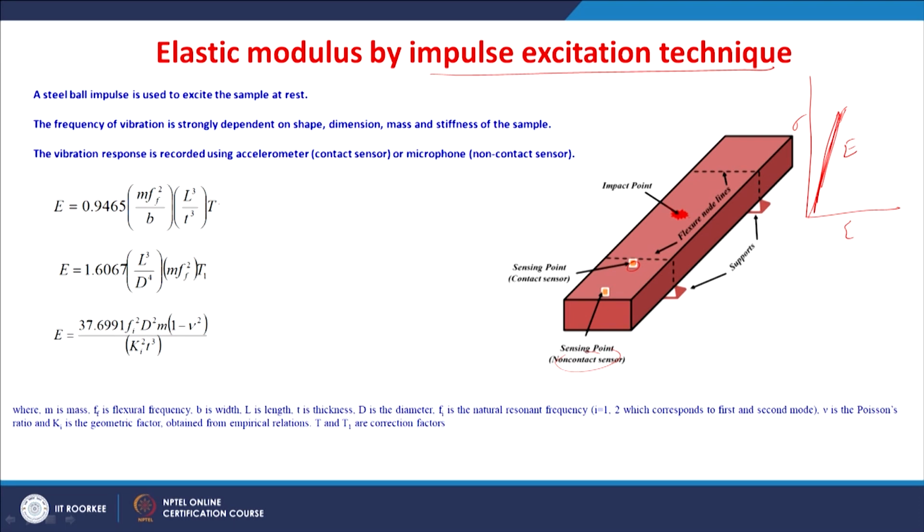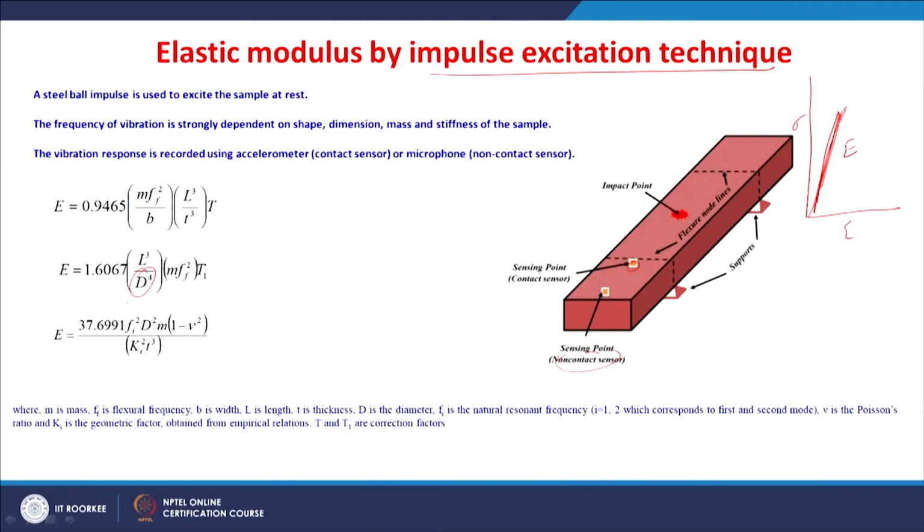So, there are certain formulae to determine the elastic modulus. Either of these formulae can be used. Here m is the mass and ff is the flexural frequency, b is the width of the sample, L is the length of the sample, t is the thickness of the sample, D is the diameter if the sample is cylindrical.